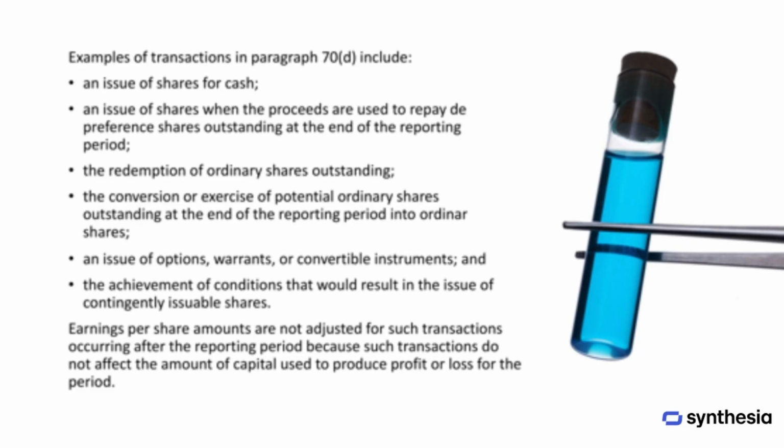Examples of transactions that must be disclosed after the reporting period include an issue of shares for cash, an issue of shares when proceeds are used to repay debt or preference shares outstanding at the end of the reporting period, the redemption of ordinary shares, the conversion or exercise of potential ordinary shares outstanding at the end of the reporting period, the issue of options, warrants, or convertible instruments, and the achievement of conditions that would result in the issue of contingently issuable shares. Earnings per share amounts are not adjusted for such transactions because they do not affect the amount of capital used to generate profit or loss for the period.